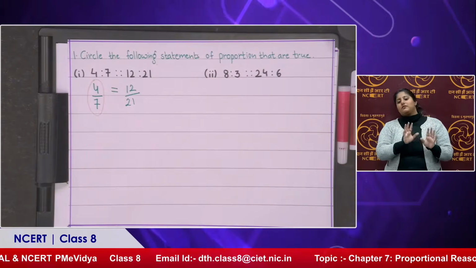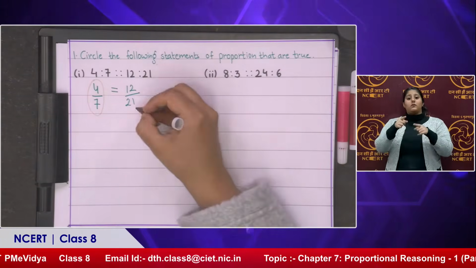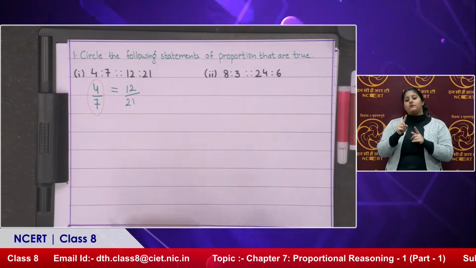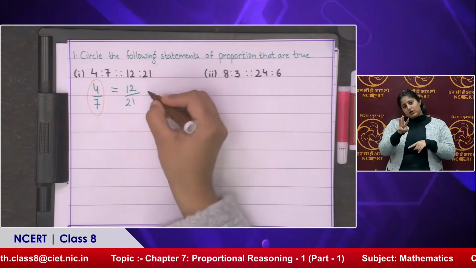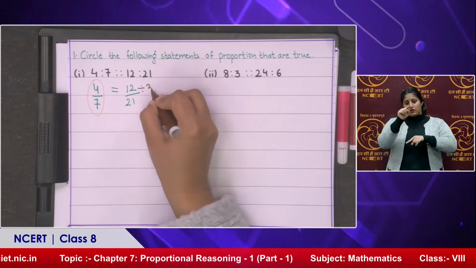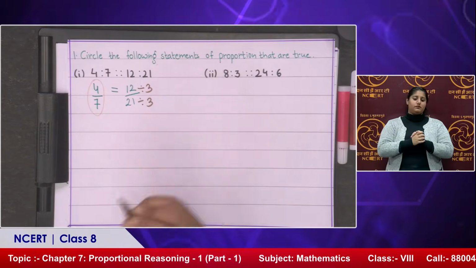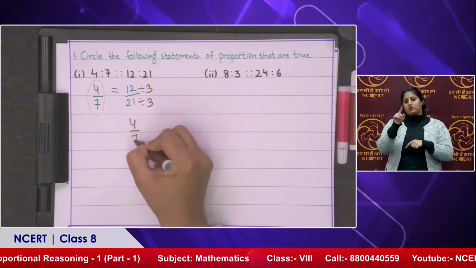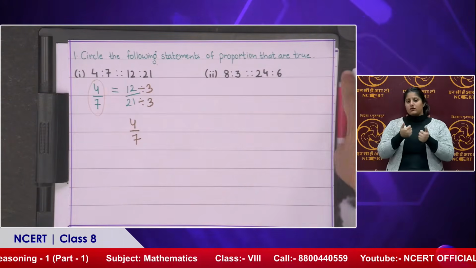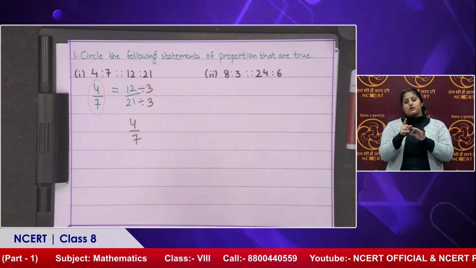Now what about 12 is to 21? What is the highest common factor of 12 and 21? That is 3. So we divide this by 3. Now what will you get? 4 by 7. So here also you have 4 by 7.